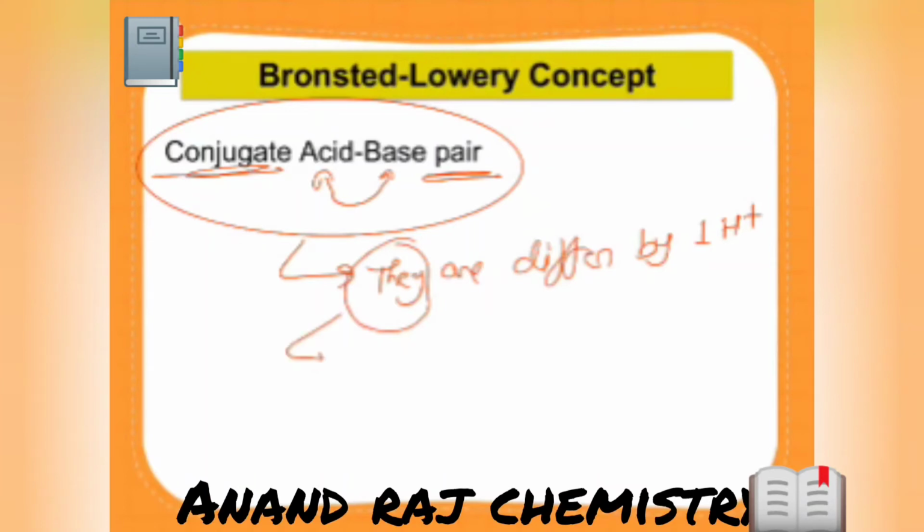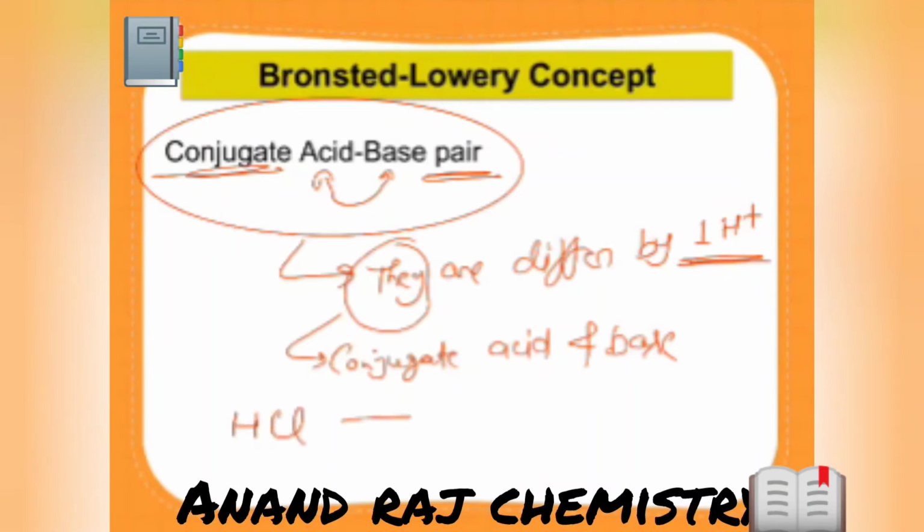Conjugate acid and base differ by 1 H plus ion. Let me give an example. Suppose we talk about HCl. Now I'm saying HCl is acting as an acid.